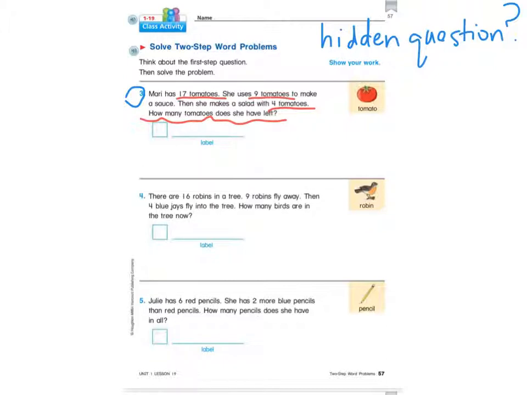Well, we have Mari has 17 tomatoes, and she uses 9 tomatoes to make a sauce. Then she makes a salad with 4 tomatoes. The first thing we need to ask is, if we need to know how much she has left at the very end, then I need to know how much she used at the beginning for the sauce. That's the question I'm trying to figure out, is how much left after sauce.